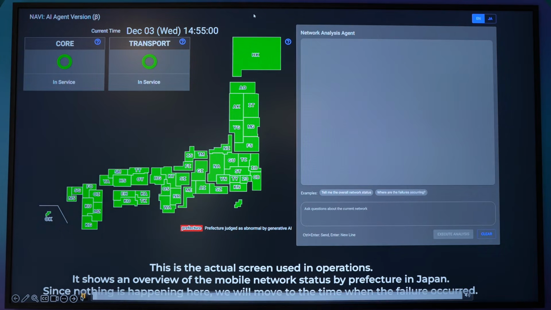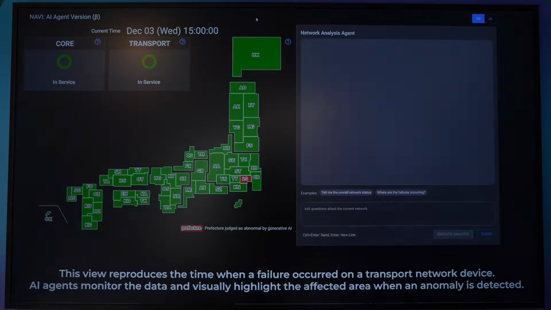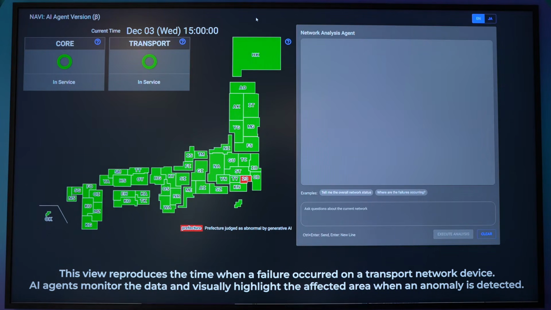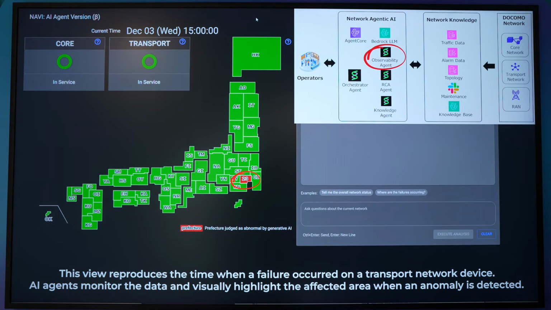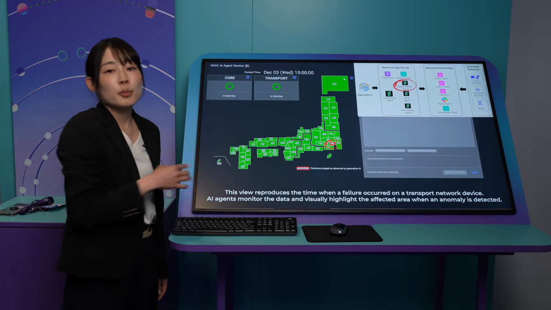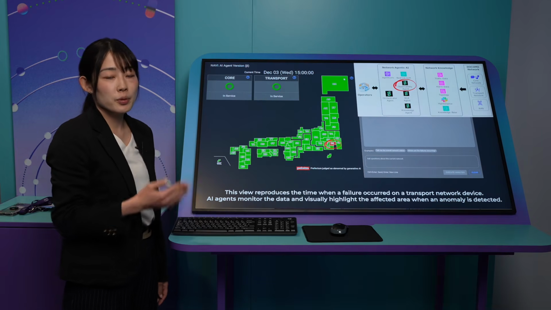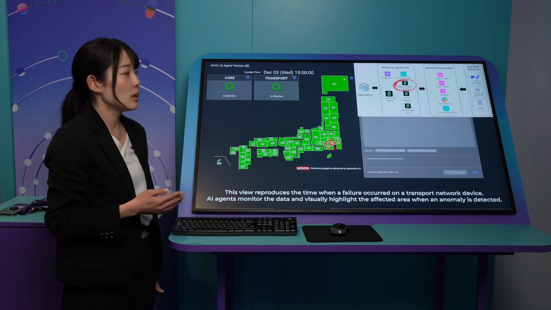So this is the actual dashboard used by the operators in commercial. Here we can see the all-green status in Japan, which means all their 1 million nodes are in normal status. When an incident happens, the prefecture is highlighted like this. In this case, the Tokyo prefecture is impacted. This is reflecting the result of the observability agent here. The observability agent is analyzing the traffic data and alarm data collected from DOCOMO's commercial network.